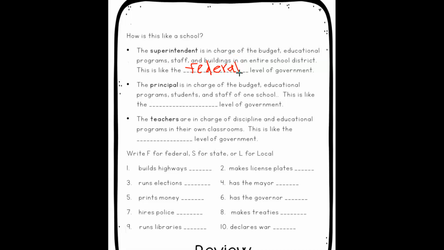Now, in a school, the principal is in charge of the budget, educational programs, students, and staff of one school. This is like the state government, because they're in charge of a little bit less or smaller areas.